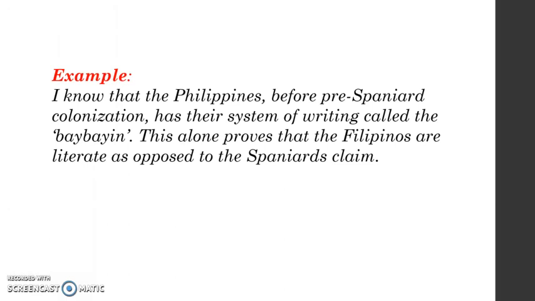Okay, let's take a look at the example. I know that the Philippines, before the Spaniard colonization, had their own system of writing called the baybayin. This alone proves that the Filipinos are literate, as opposed to the Spaniards' claim. Now this is an example of emphatic assertion, because the first part recognizes the situation based on the text being read, and then the second part contains the writer's stand on the situation presented.